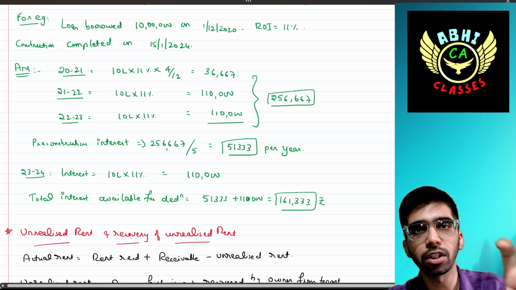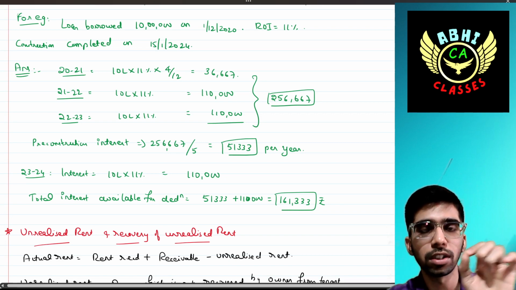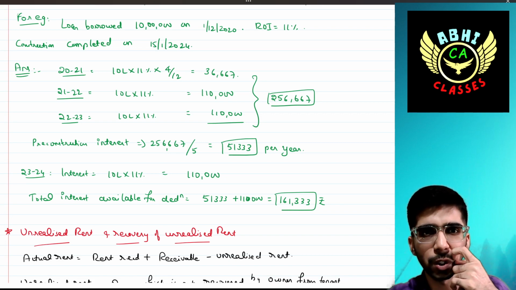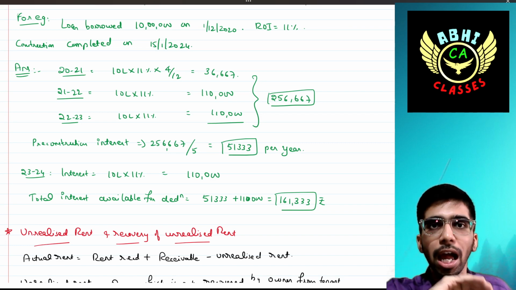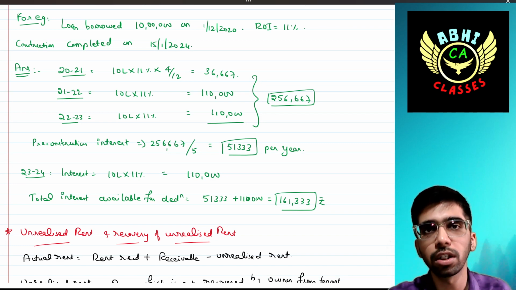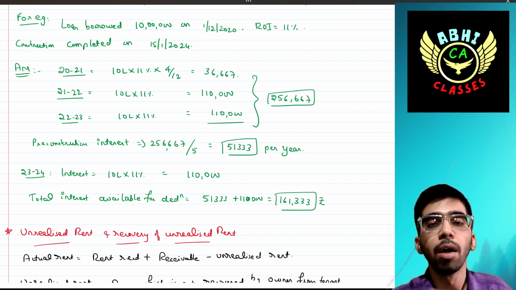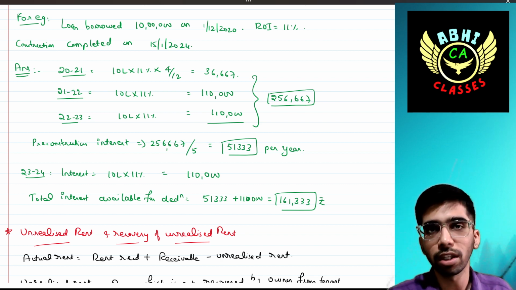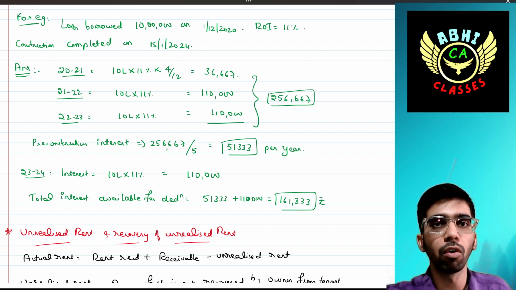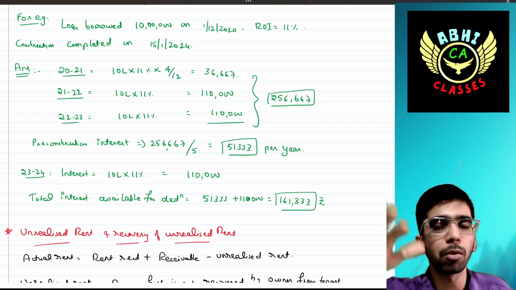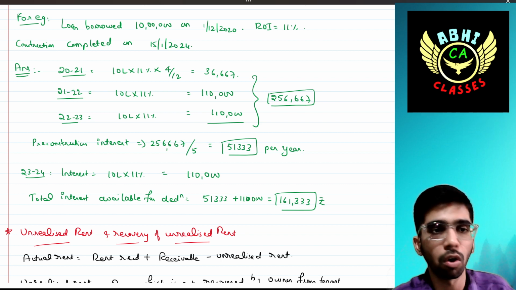So that 2,56,667 accumulated pre-construction interest can be apportioned equally, that is 51,333, which can be taken as a deduction per year in the upcoming 5 years, from 23-24 up to 28-29, if I am not wrong.